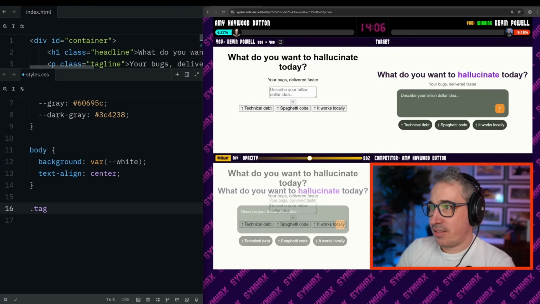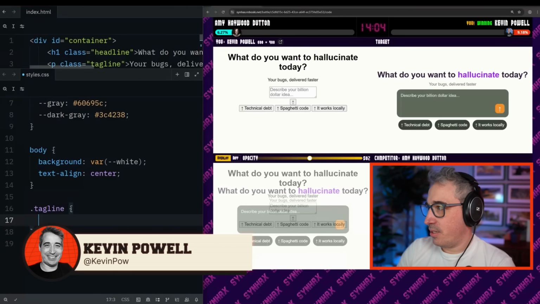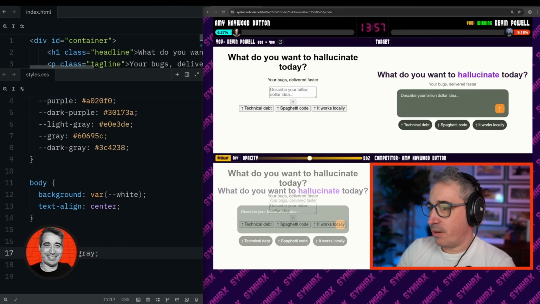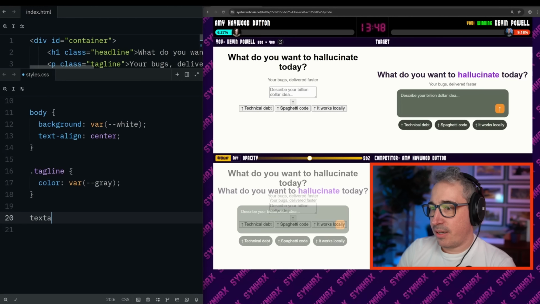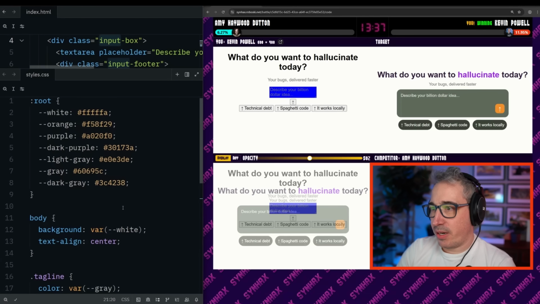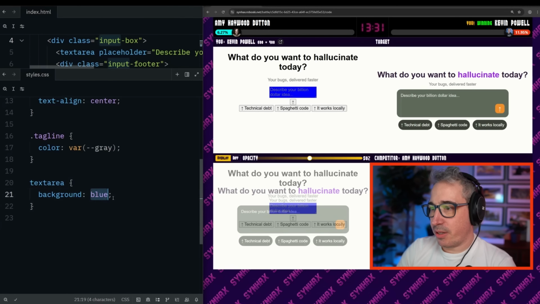Let's do the easy wins. Tag line. You always want to do these. So that's my color. I don't know the names of the colors. That would be the gray, I guess. Var. Kevin. Var. Gray. That actually looks okay. Let's do the text area. Text. I'm guessing it's a text area. I didn't even look. Background. Let's just see. Is that blue? That worked. Okay. But let's get the right color on that one. Gray. I don't know what color I want there.